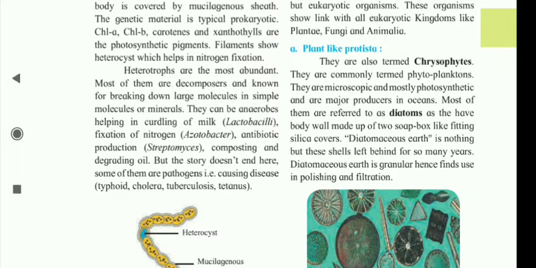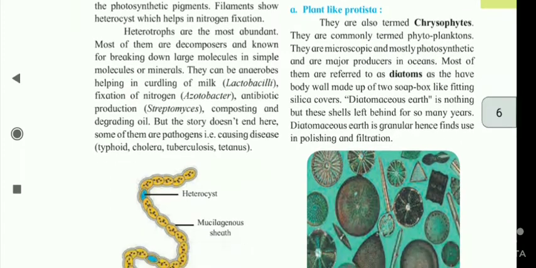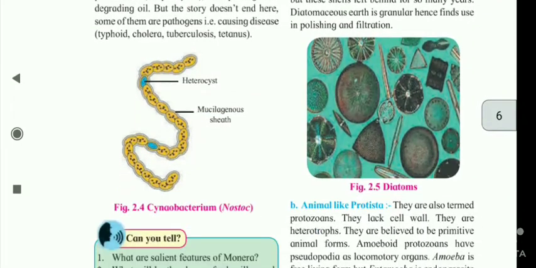Most of them are referred to as diatoms as they have a body wall made up of two soap-box-like fitting silica covers. Diatomaceous earth is nothing but these shells left behind for so many years. Diatomaceous earth is granular, hence finds use in polishing and filtration.